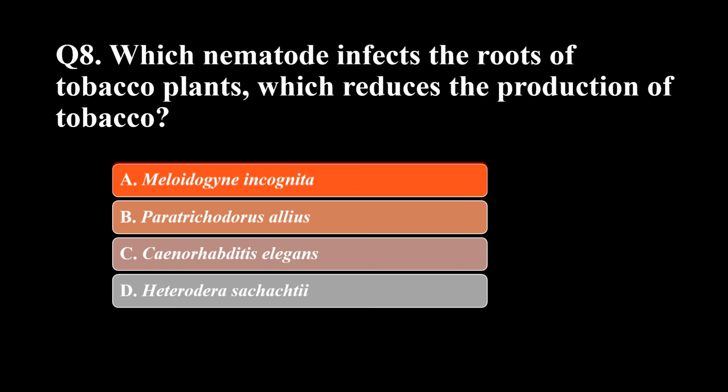The answer is Meloidogyne incognita. So this is the nematode which infects the roots. You have to remember this infects the roots of the tobacco plant, and it reduces the production of tobacco.